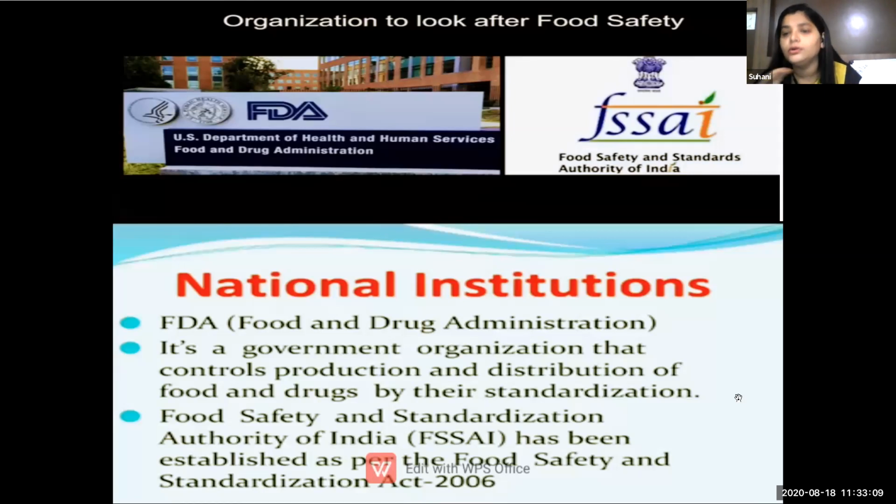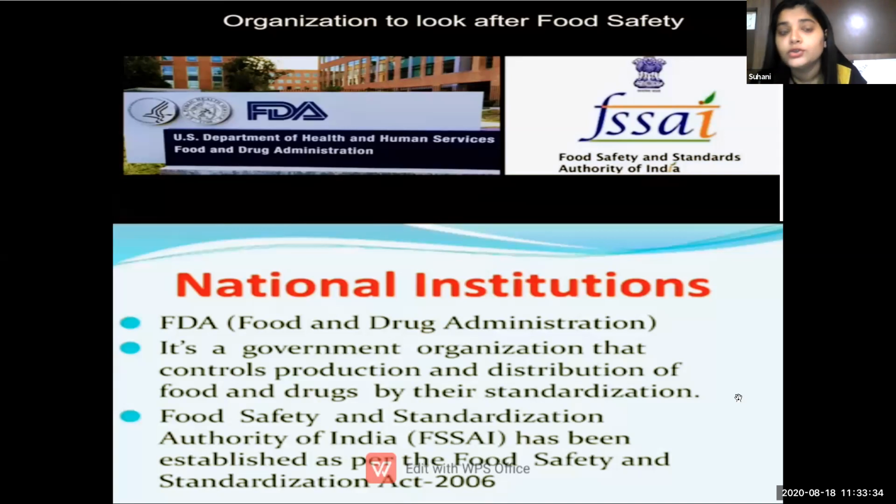We are not going to compromise with the food quality, and if the food quality matches their standards, then they approve that food. Students, we feel that we eat anything and no one is keeping an eye, but yes, these two government organizations keep an eye on what kind of food we are eating, whether that food is good or not.